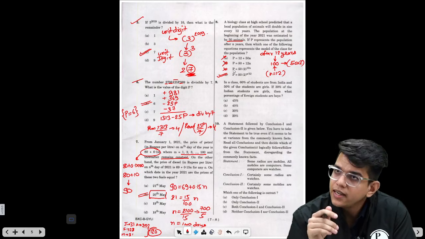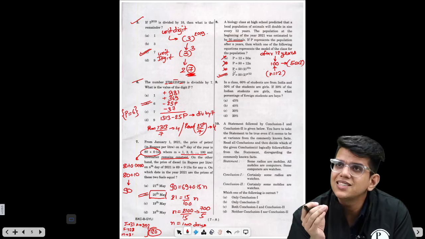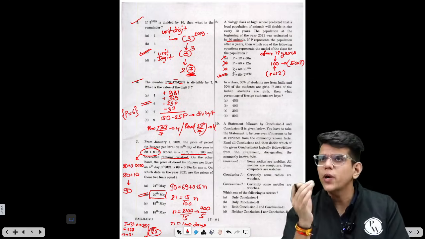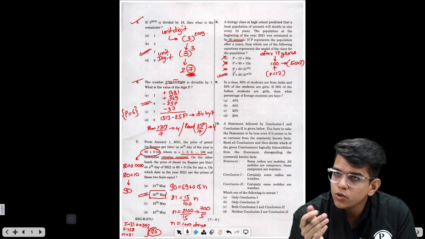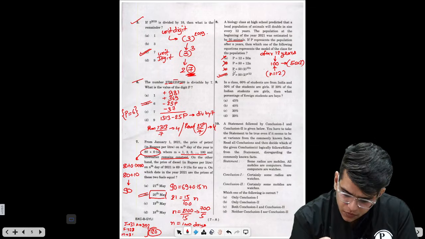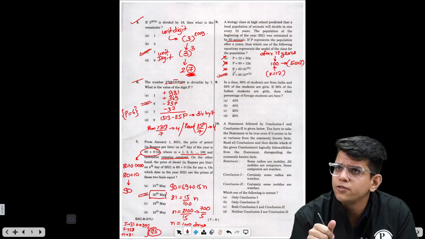You don't have to find the equation. What you have to do is just check, right? So the question is telling you the population will become twice in 12 years. So what you need to do is, in place of n, just place 12 and check if you are getting 100 in any of the options.